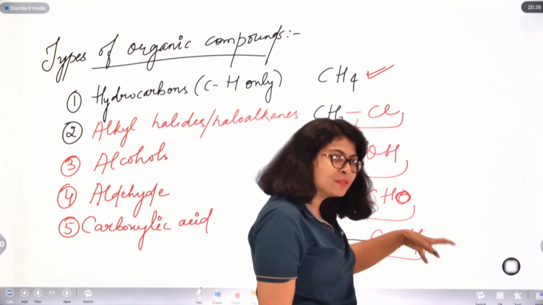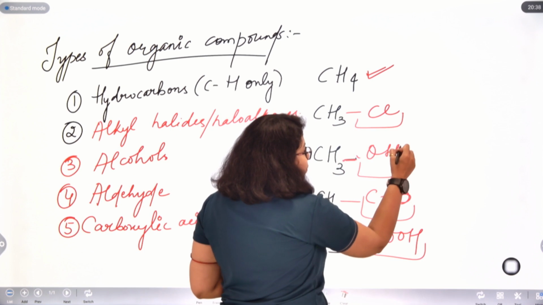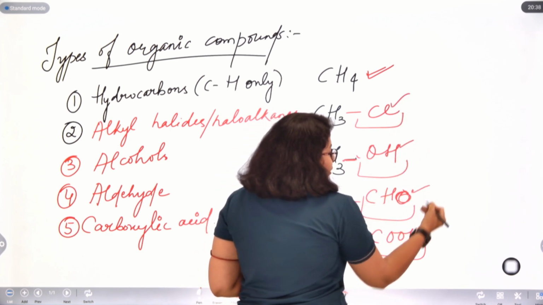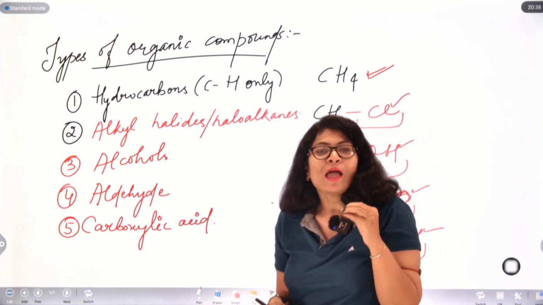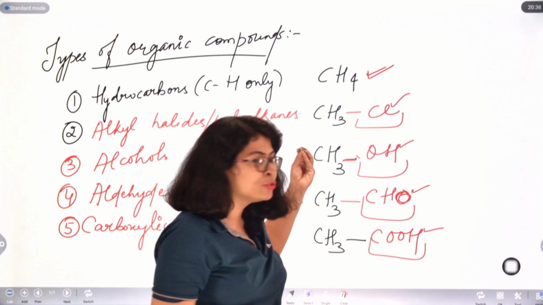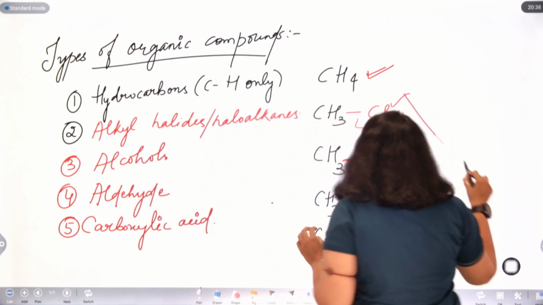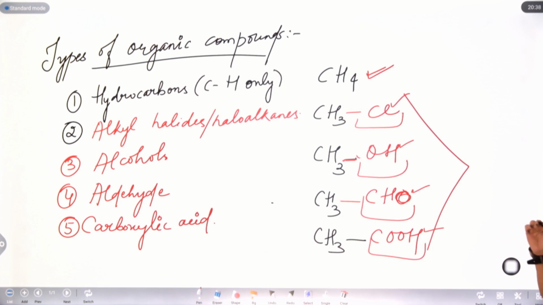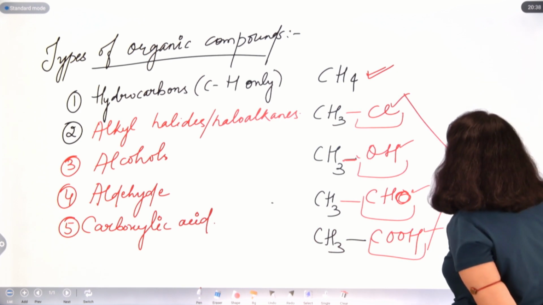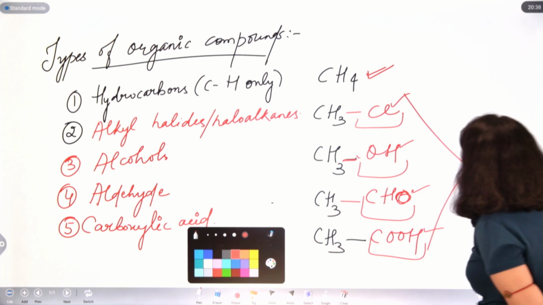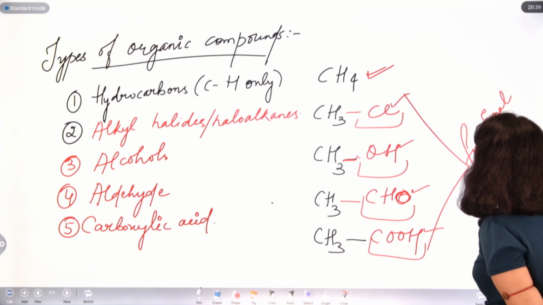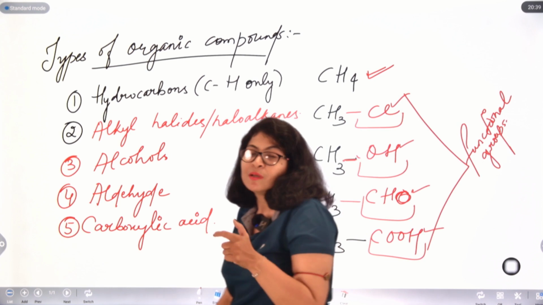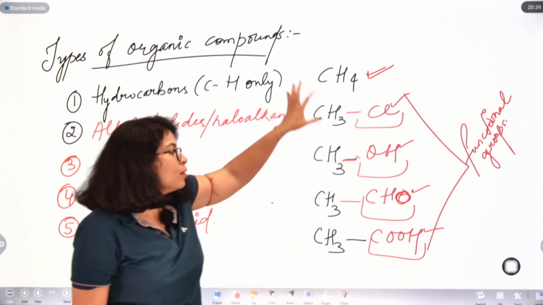And why is that difference coming? Because of the presence of these newer groups, right? The Cl, OH, CHO, COOH. So basically these groups determine the physical and chemical properties of the organic compounds. Basically these groups help in the functioning of the organic compounds. Therefore these classes are known as functional groups, because these groups define the properties of the organic compound.